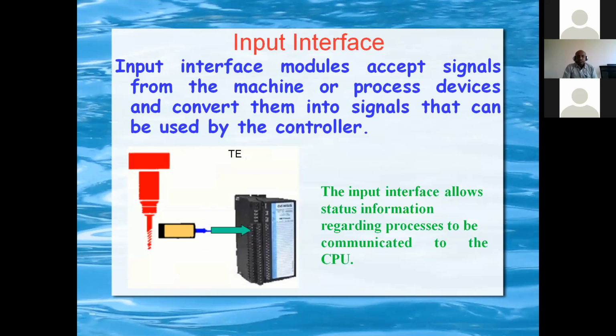So this shows how an input is interfaced with the PLC. This is a temperature element, which is red in color. From the temperature transmitter below, that transmitter signal, which is in the form of 4-20 milliamps, is fed to the analog input module, which reads it and gives the output according to the program.